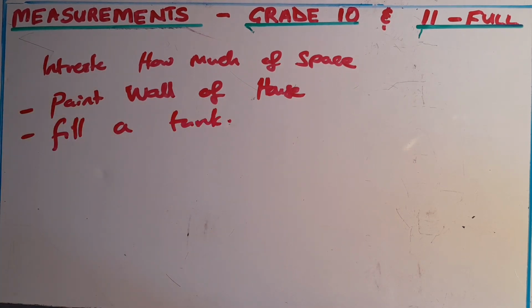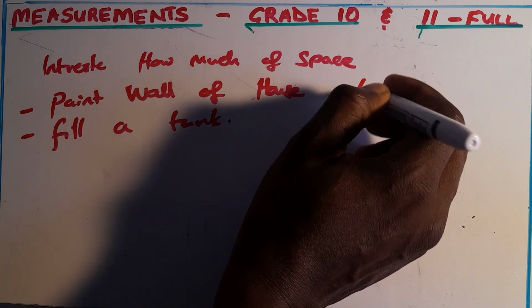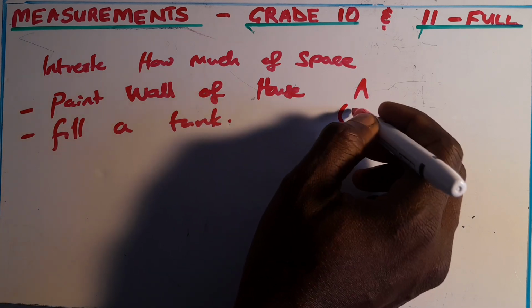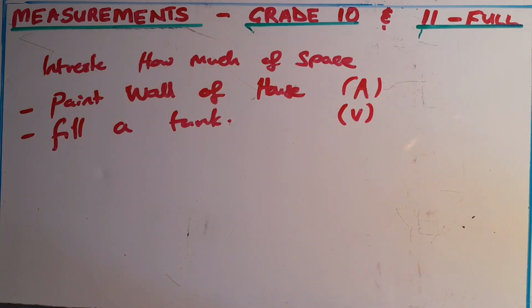All these things have measurement as the point of interest, and we are going to explore more on all of them. The paint on the wall is more about the area situation, and filling a tank with water is all about the volume situation. But if you don't understand what area and volume are, don't worry, I have your back. I'll start by describing what the area is and also what the volume is, so that you can enjoy this topic without a worry, right?